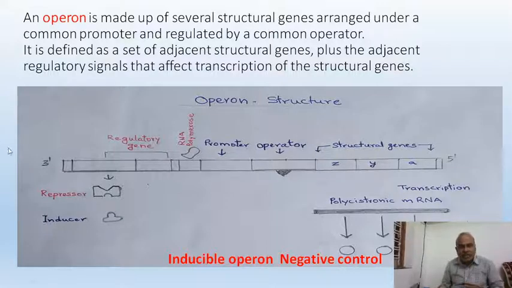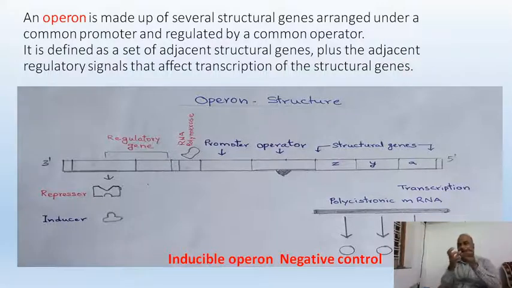Friends, observe the operon structure carefully. I am describing here the lac operon. The lac operon has structural genes Z, Y, A. Each gene produces one enzyme needed for the metabolism of lactose.